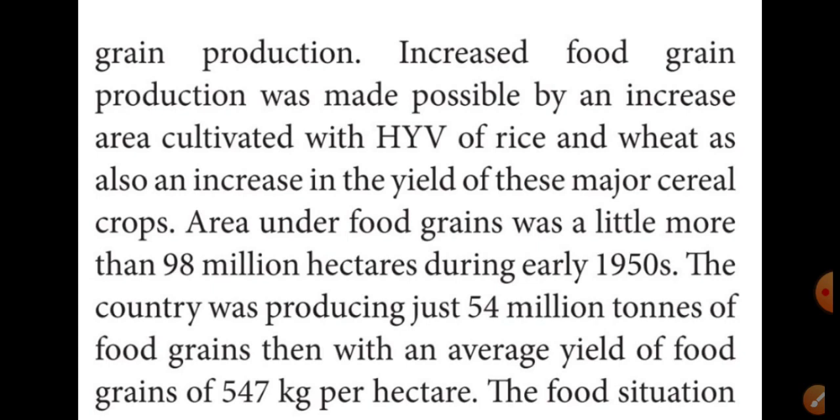The farmers cultivated with HYV, that means high yielding variety seeds of rice and wheat, and also some cereal crops. In 1950, more than 98 million hectares of land were cultivated with rice, wheat and cereals.